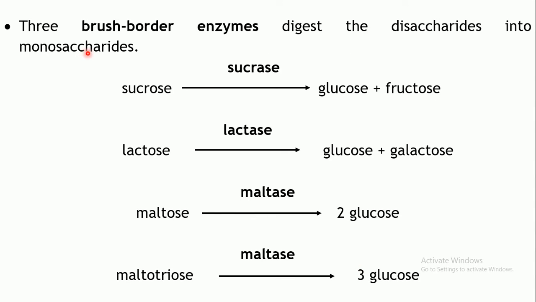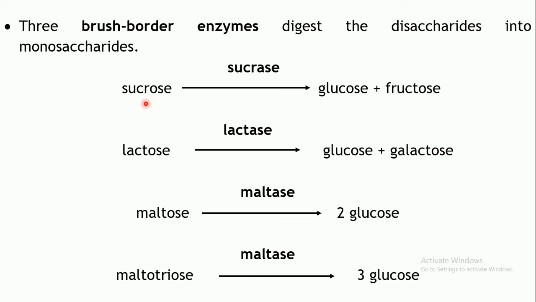Further, there are 3 more brush border enzymes which can digest the disaccharides into monosaccharides, as well as the trisaccharide. The first enzyme is sucrase. Obviously the name implies that it will act on sucrose, which is a disaccharide comprising one molecule of glucose and one molecule of fructose.